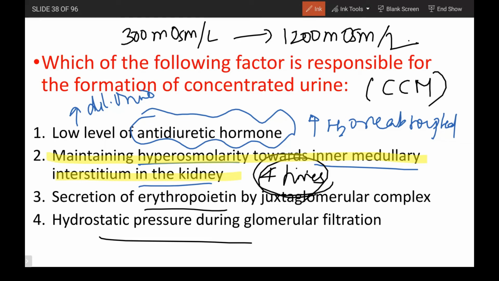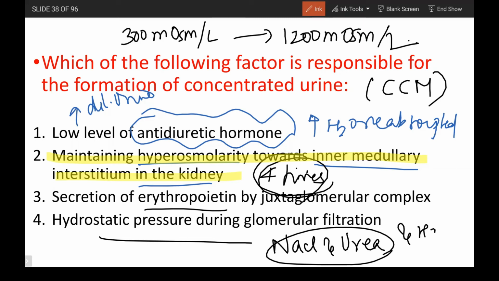What are the two main components of the countercurrent mechanism? Again, a favorite question of examiners. It is NaCl and then urea. Along with the water molecule also I can add, but mainly NaCl and urea are what is going to play a major role in the countercurrent mechanism. So you all know the structures involved. It is the loop of Henle and then the vasa recta.